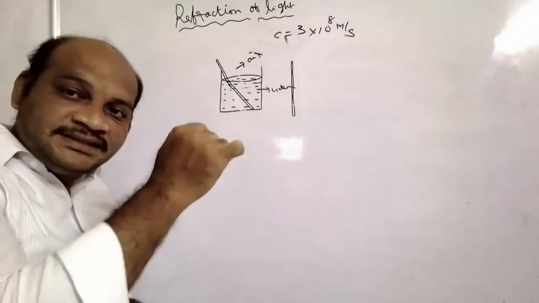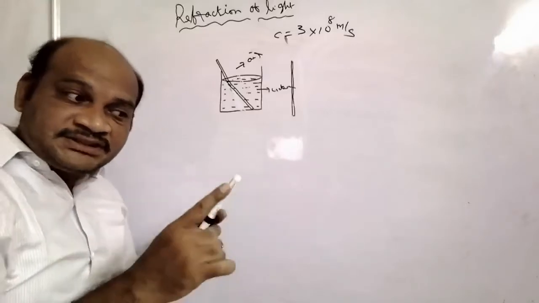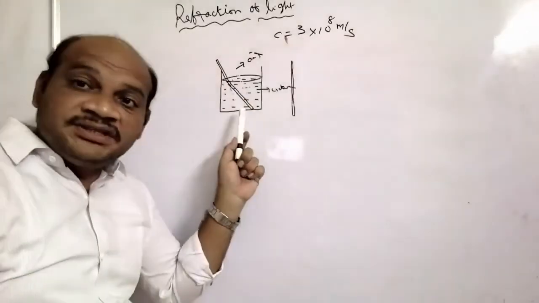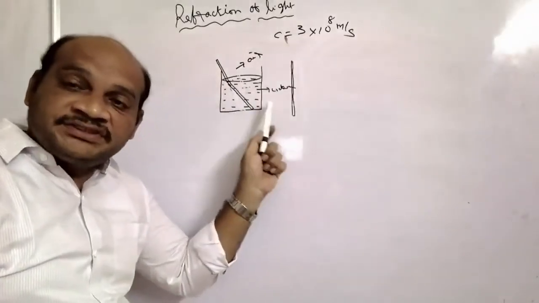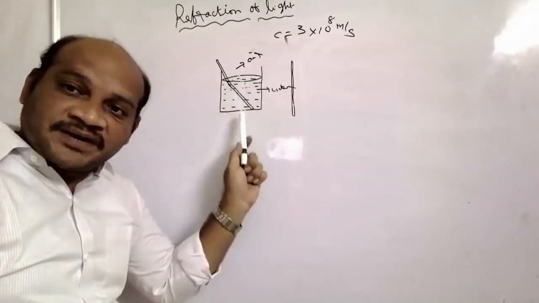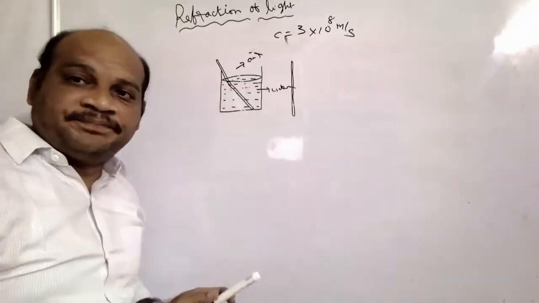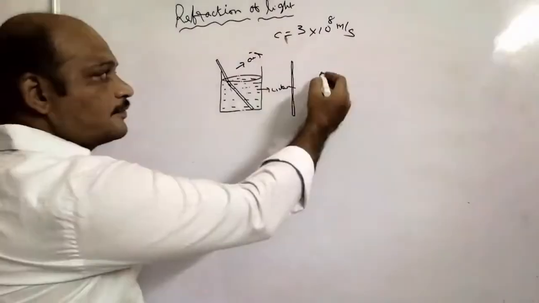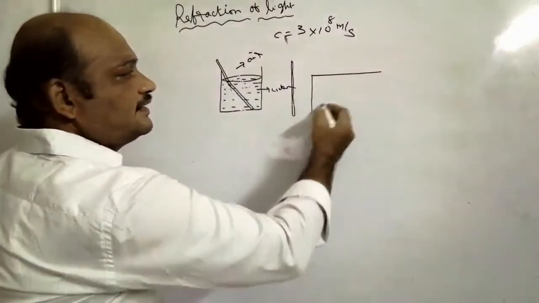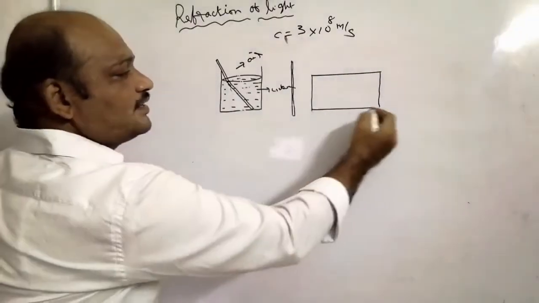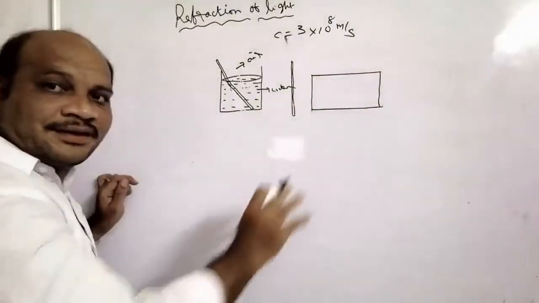Except when light is incident normally. Means light is incident normally on the interface surface from one medium to another medium: velocity changes, but there is no bending. Let us say this is a glass slab.